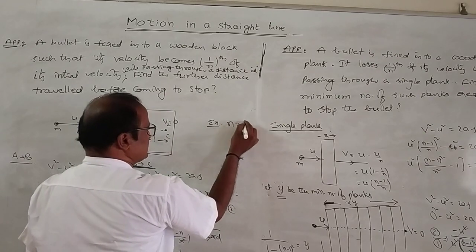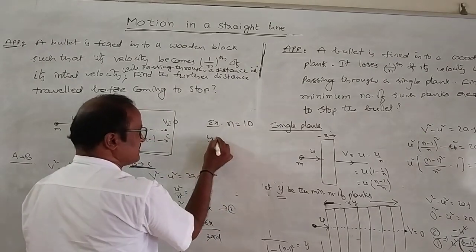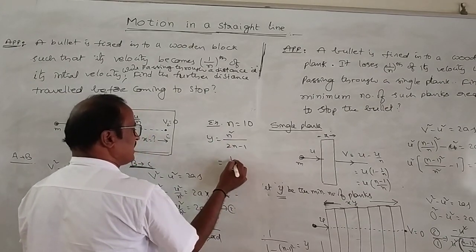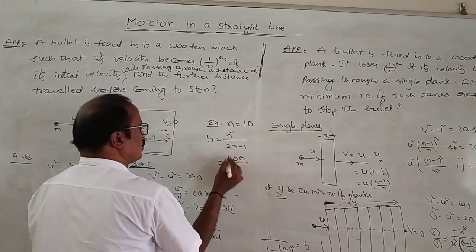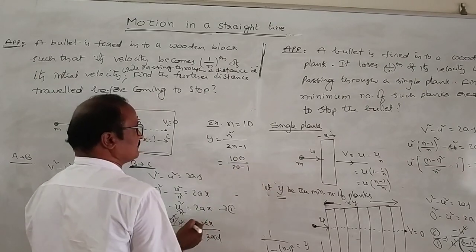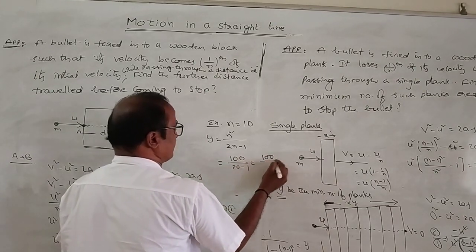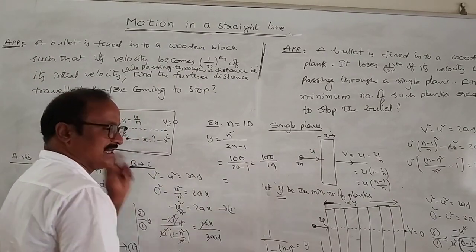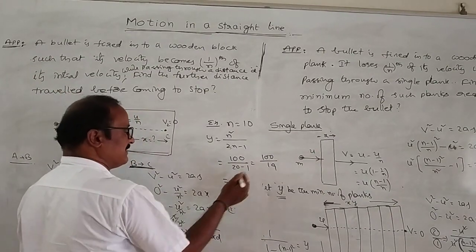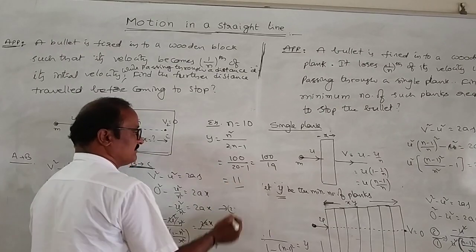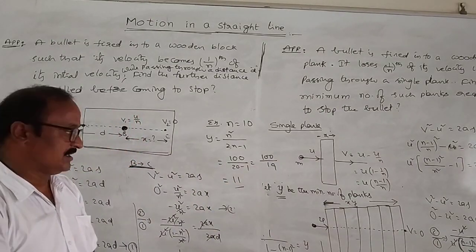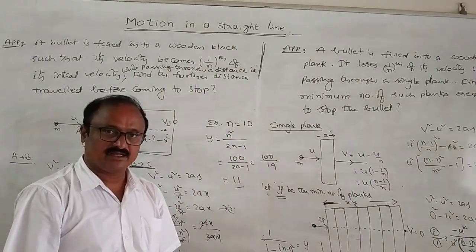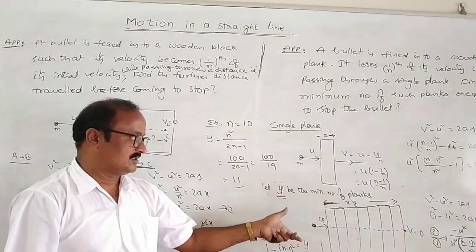Here n is equal to 10, y is equal to n square by 2n minus 1. n is equal to 10, so 100 by 2 into 10 is 20, minus 1. That is 100 by 90, which is nearly equal to 1.1, but the minimum number of planks required is 2. This is the approach and how to solve the problem.